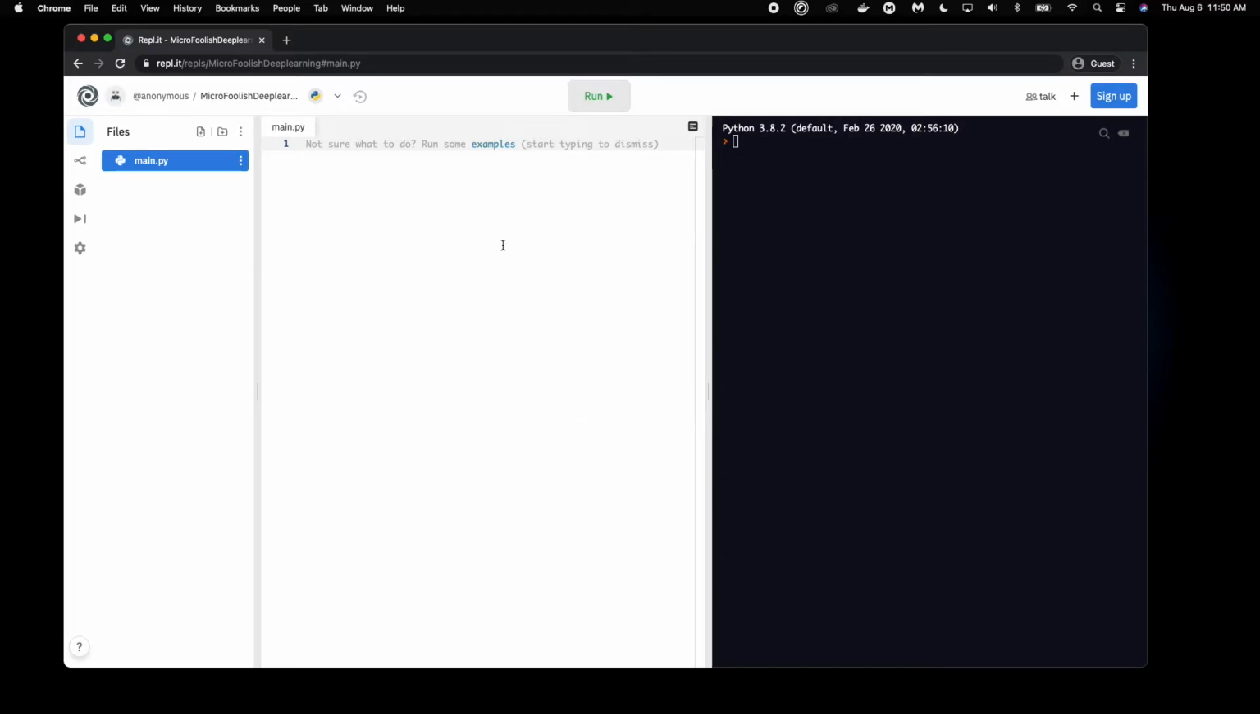Next up, right here in the middle is going to be our code editor, where we can actually type in code, and we can actually hit the run button in the top right here to run our code into the console. Well, what is the console?